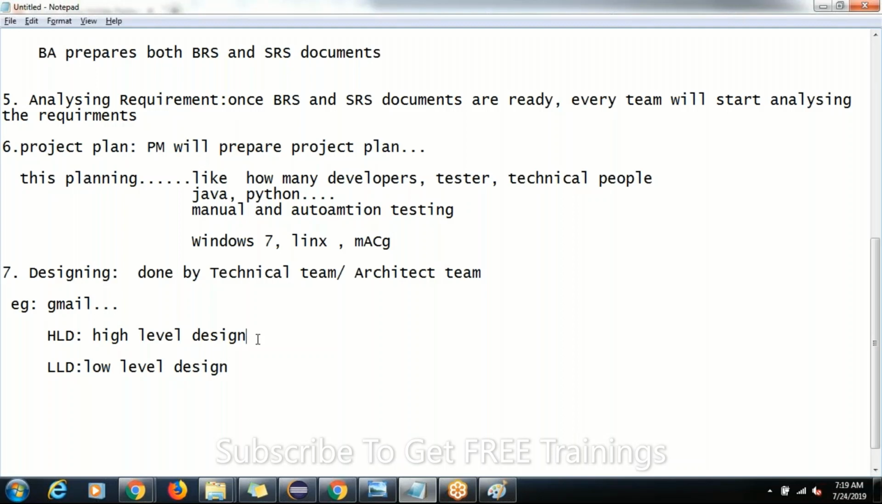High level design means what? The outlook of a project, the outlook of the project requirement. So I think you are confused now.